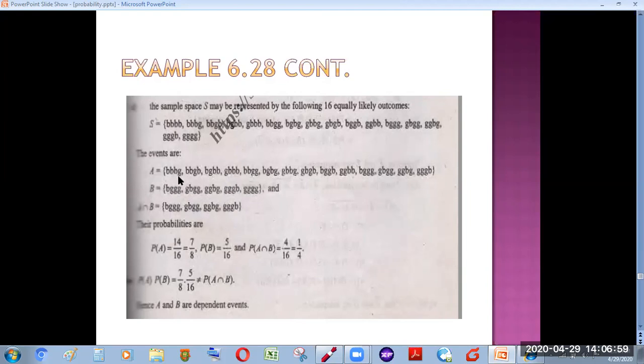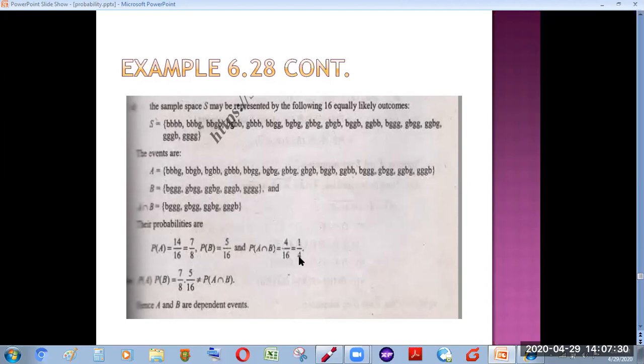As there are 14 elements in this set A, by dividing the number of elements by the sample space, we can have the probability. And probability of B we can find out by the number of sample points in this event divided by the number of sample points in your sample space. Similarly, the number of sample points in this intersection set, which is 4, divided by the number of sample points in your sample space gives us all the respective probabilities.